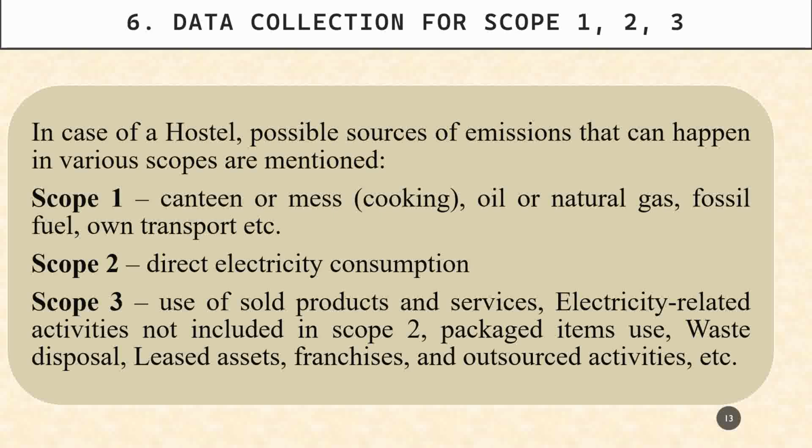the canteen mess or cooking fuel which is used, like LPG gas or natural gas, fossil fuels. These can be used. Moreover, if any public transport is there. And in case of scope 2, direct electricity consumption, and scope 3, which are not included in scope 1 and scope 2, but are the sources of emissions, and that can be added in this scope 3, like sold products and services, and packaged items, and waste disposal, all these things.